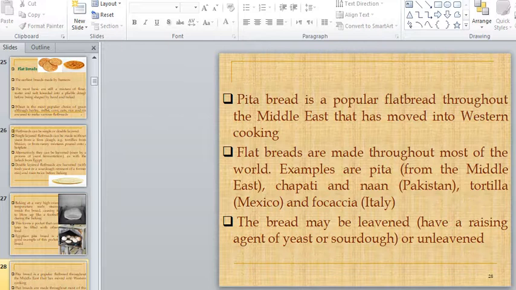They are made throughout the world. Examples are given here like pita bread, chapati, and naan from Pakistan, and tortillas. All of these are types of flatbreads.